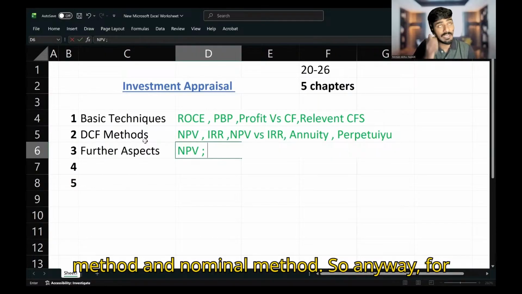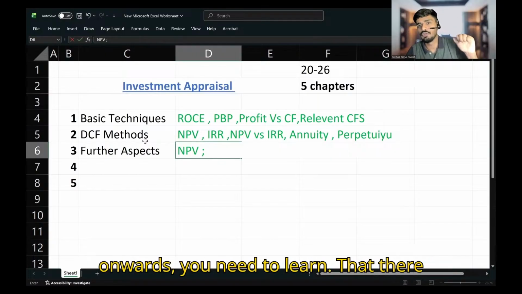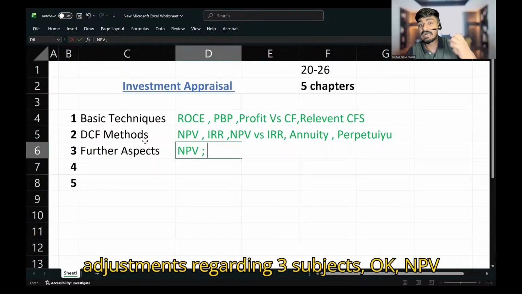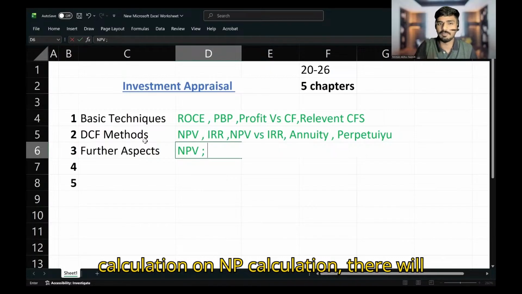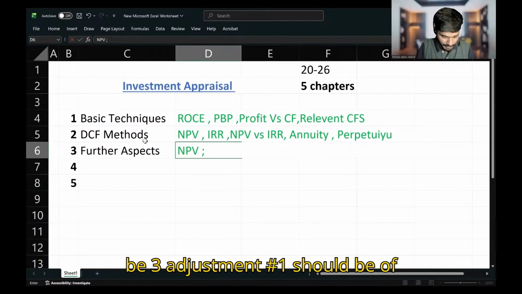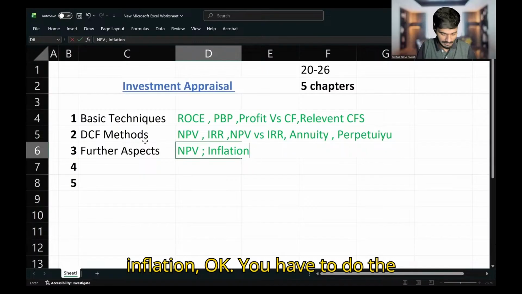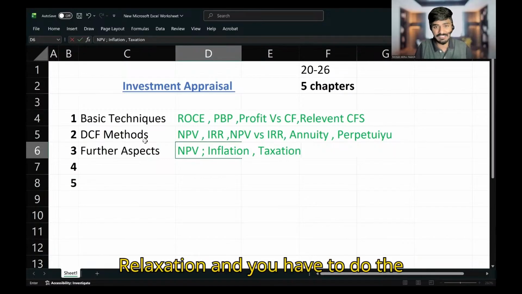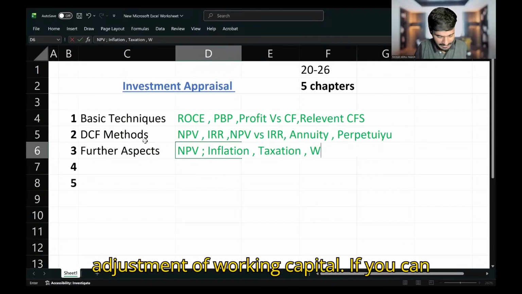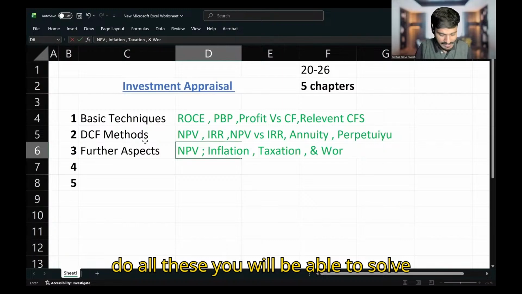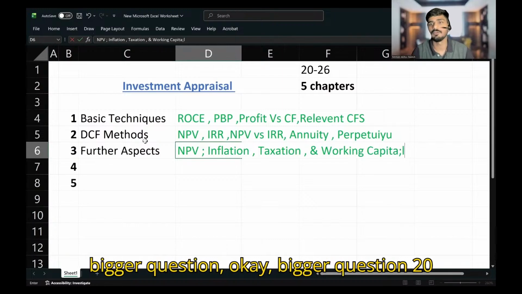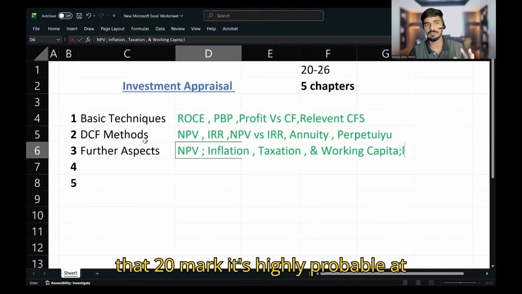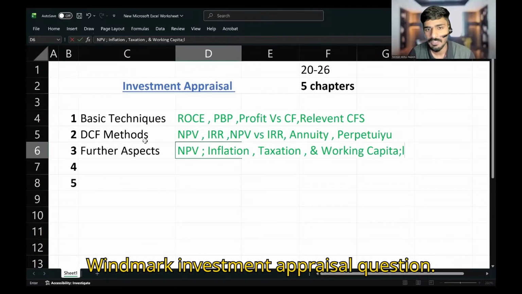For NPV calculation, from this chapter onwards, you need to learn that there should be adjustments regarding three subjects. On NPV calculation, there will be three adjustments. Number one is inflation. You have to do the adjustments for inflation, for taxation, and for working capital. If you can do all these, you will be able to solve bigger questions, the 20-mark questions. In every exam, a 20-mark investment appraisal question is highly probable.